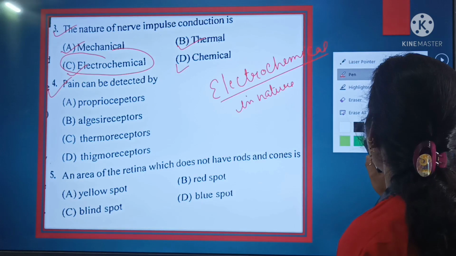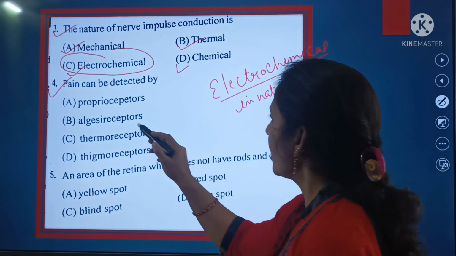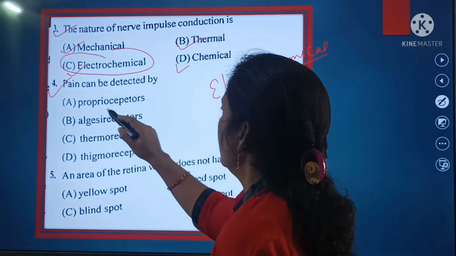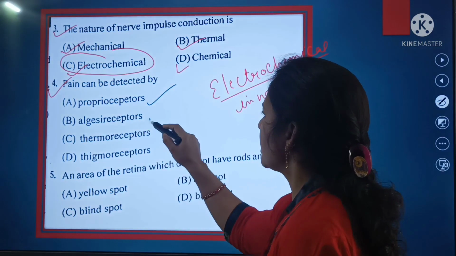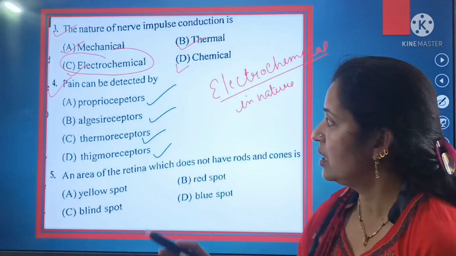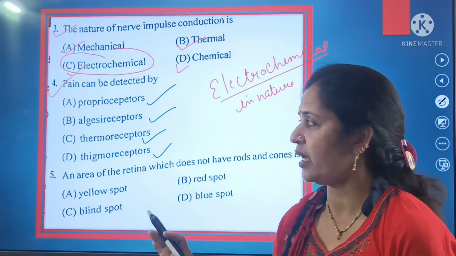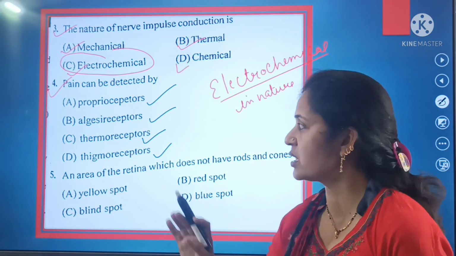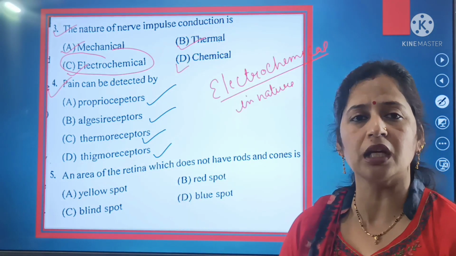Pain can be detected by. First option is proprioceptors, Cbse receptors, thermoreceptors, thigmoreceptors. So out of these, the pain can be detected by either proprioceptors, Cbse receptors, thermoreceptors or thigmoreceptors.